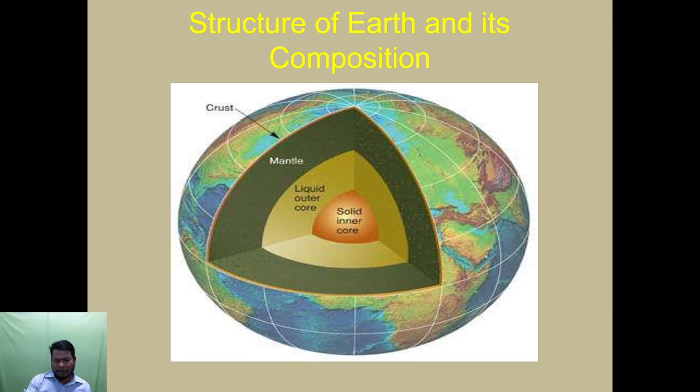How was the earth formed? You are going to see this diagram. There are 3 divisions of the earth: crust, mantle and the solid core. Beneath the crust and the mantle, there are 2 types of core, the inner core and the outer core. This indicates the structure of the earth and its composition.